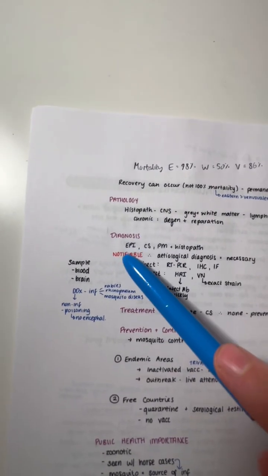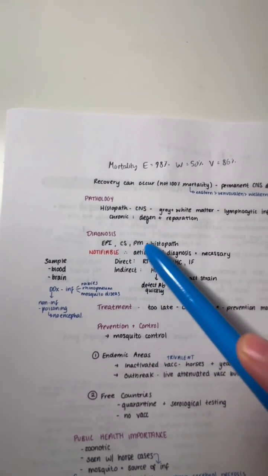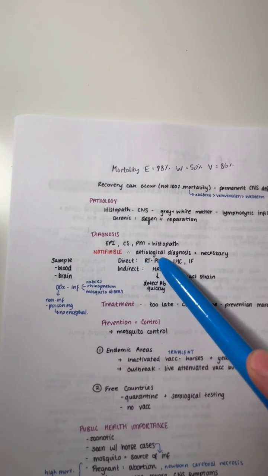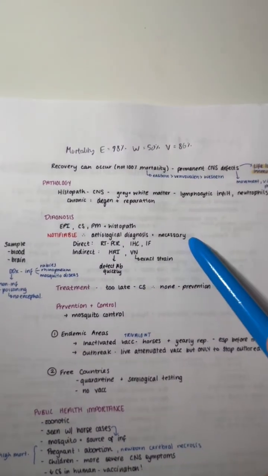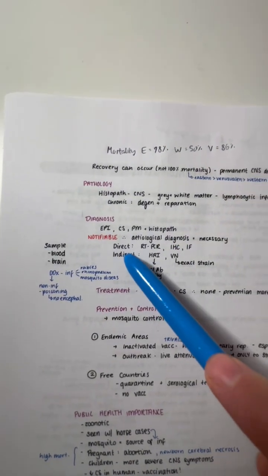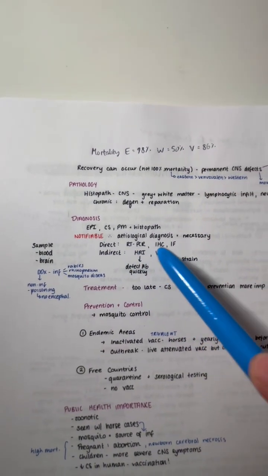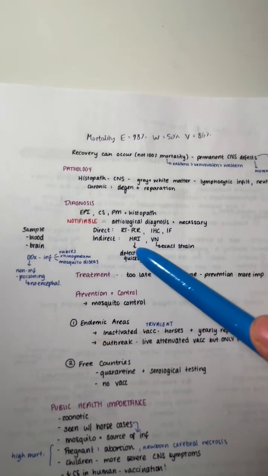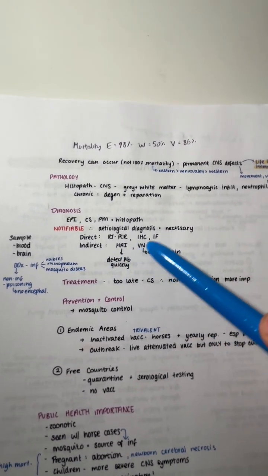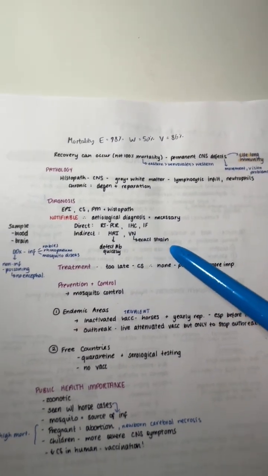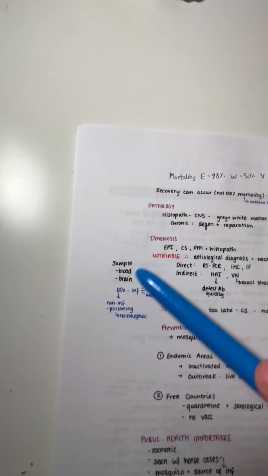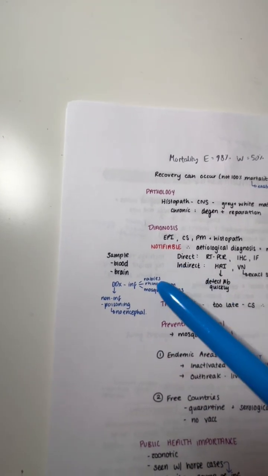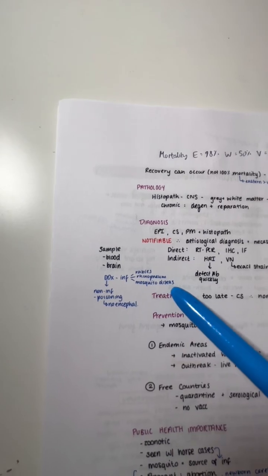For the diagnosis, follow the epidemiology, the clinical signs, post-mortem lesions, and histopathology. It's a notifiable disease, which means you need to do the etiological diagnosis. It's necessary. To detect the virus directly, you need to do a real-time PCR, immunohistochemistry, and IF. To detect the virus indirectly, you can do HIA to detect the antibodies quickly, or you can do viral neutralization to see which exact strain it is. You can get a sample from the blood and the brain. For the differential diagnosis, the infection can be rabies, rhinopneumonitis, or any mosquito disease.